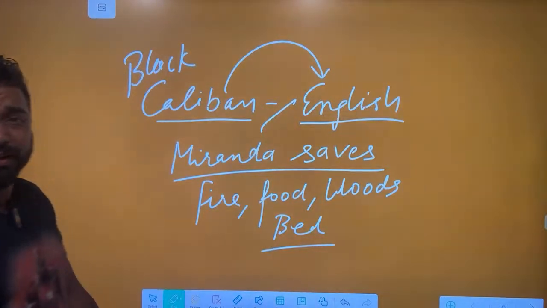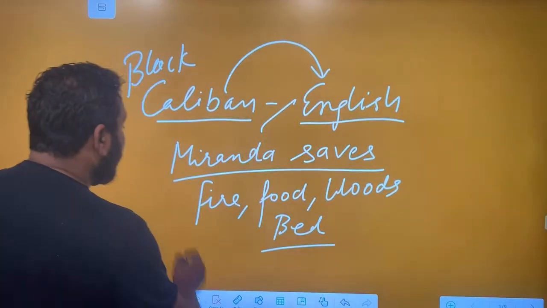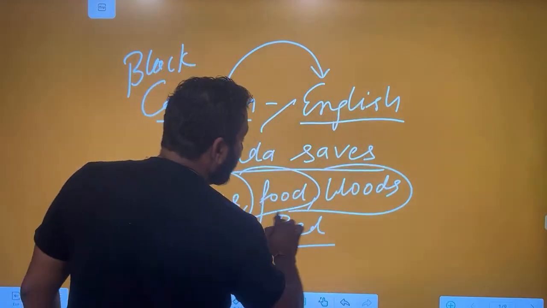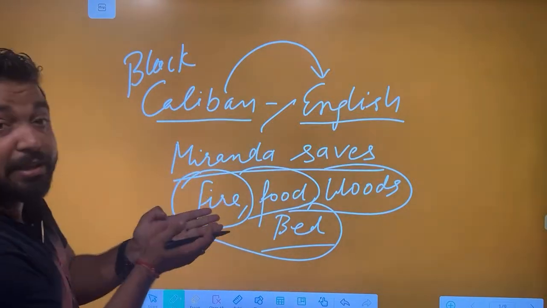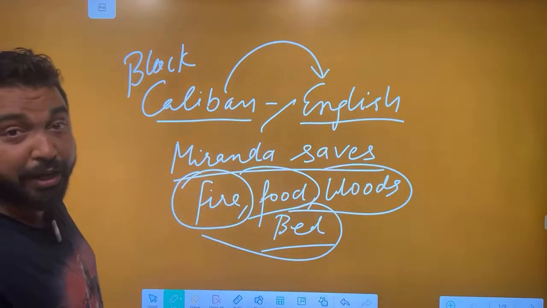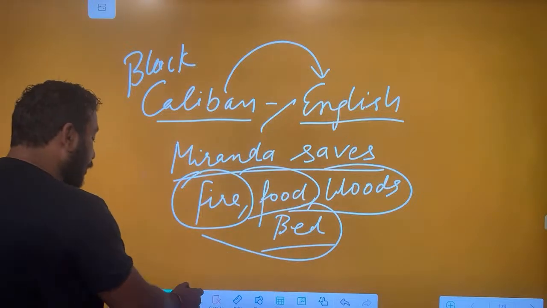Don't kill him. He is our only servant. She says, Papa, he is our only servant, don't kill him. He cooks for us, lights the fire, brings food, brings wood, makes the bed. Don't kill because they want a slave. The superiority makes them have the authoritative stage. This is the reference in post-colonials.